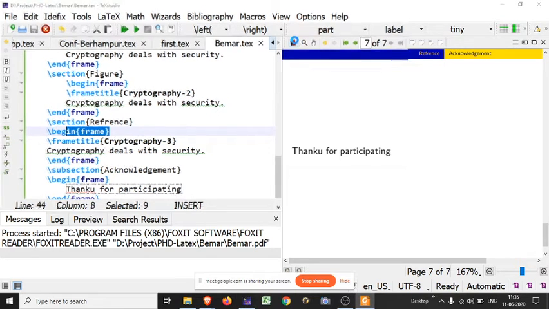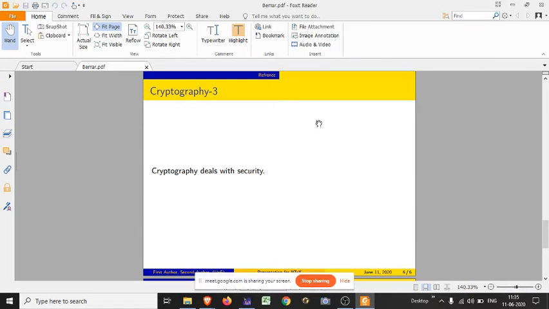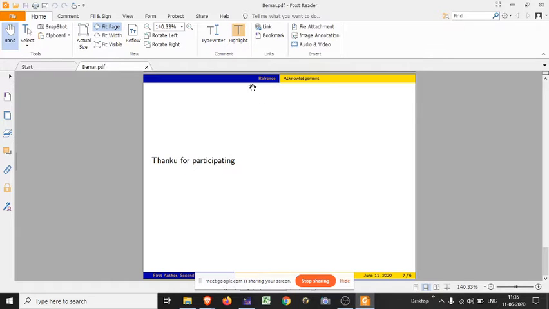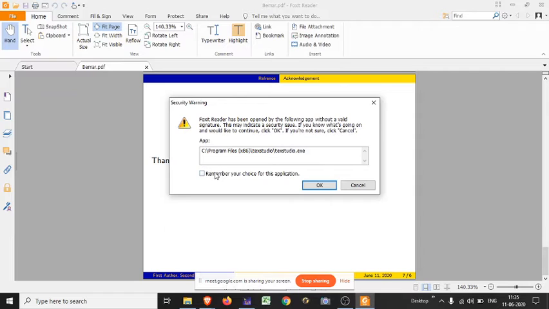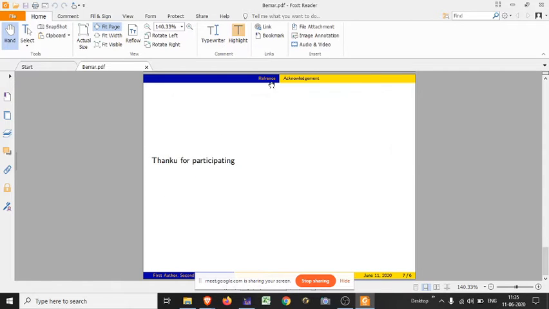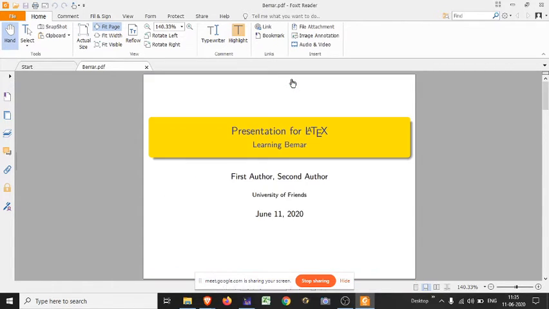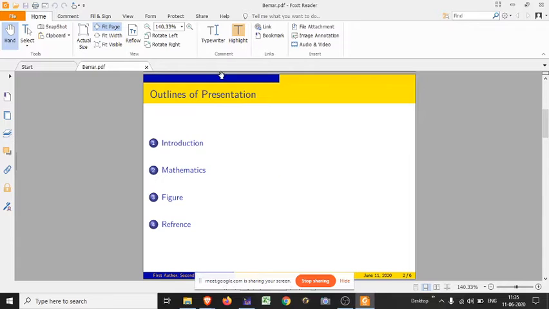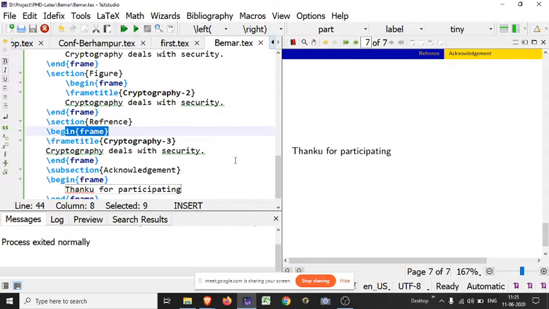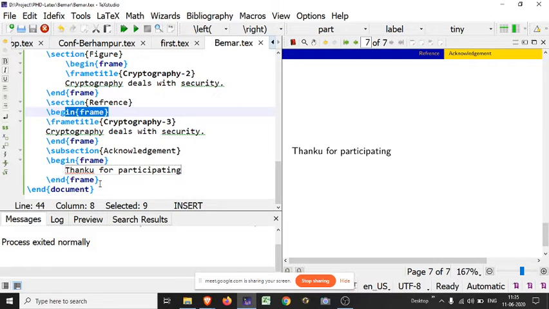That is sufficient for creating a presentation. Look here, this is the main title, this is the main frame, and this is the subframe. This means for this we have used section, and for this we have used subsection. This is the difference between subsection and section when you are using a presentation.